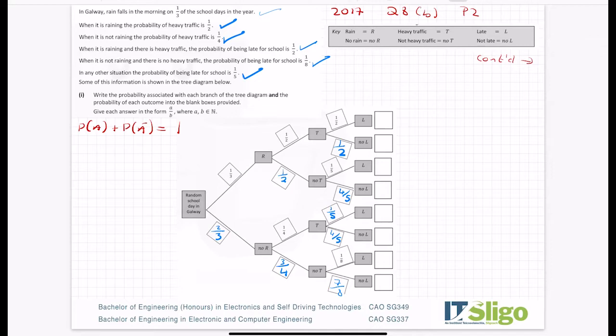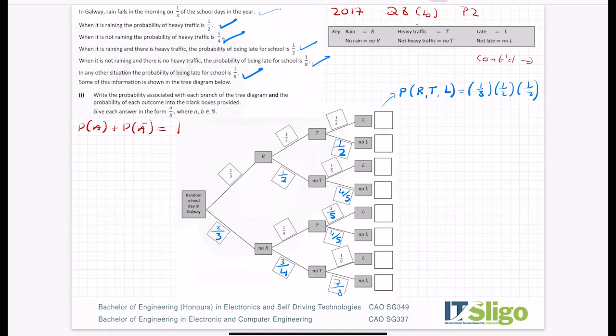Okay, so that's all my branches of my tree filled in. So then to work out all the different scenarios, you follow the path. Okay, so what do I mean by that? Well, this top one here, I would describe that as the probability of rain and traffic and being late. I'm saying that keyword "and" in the middle, so it's the "and" law of probability. So it is a third by a half by a half.